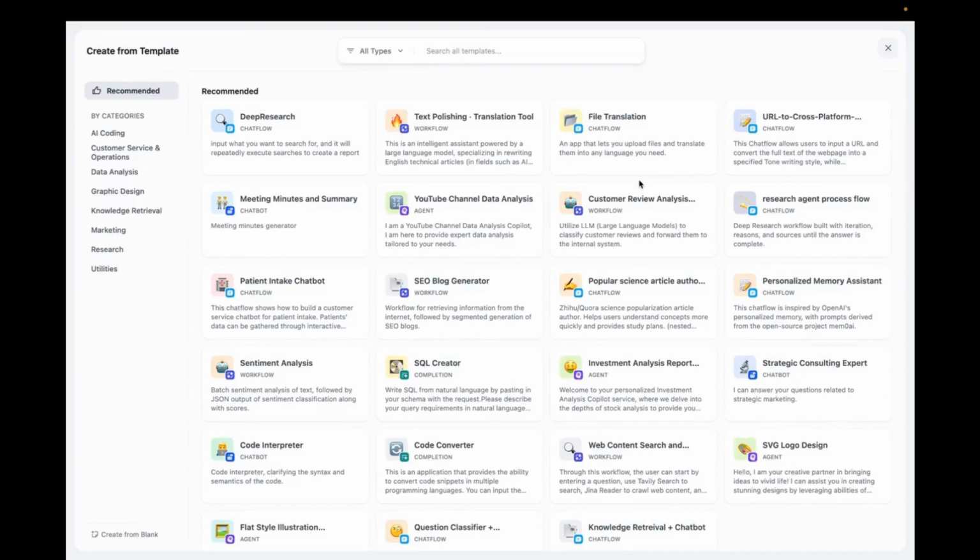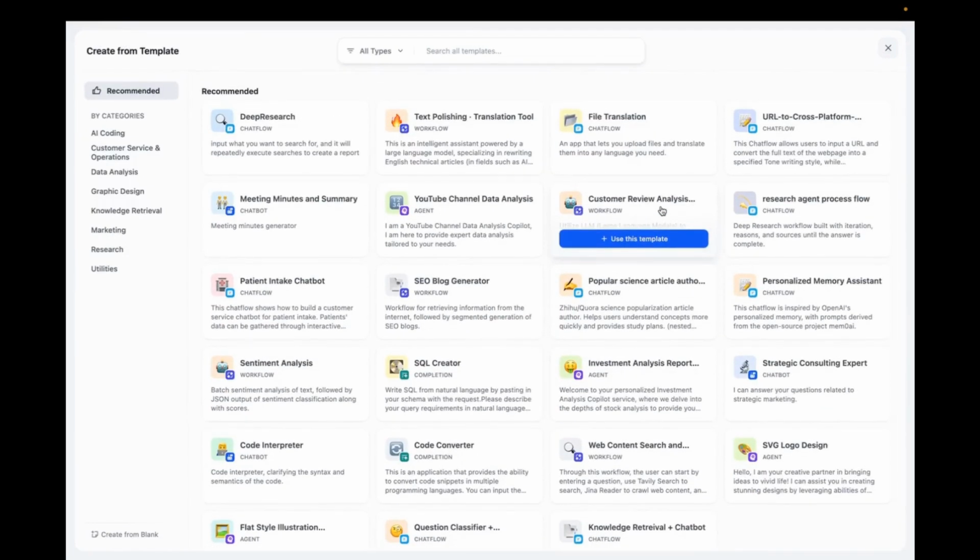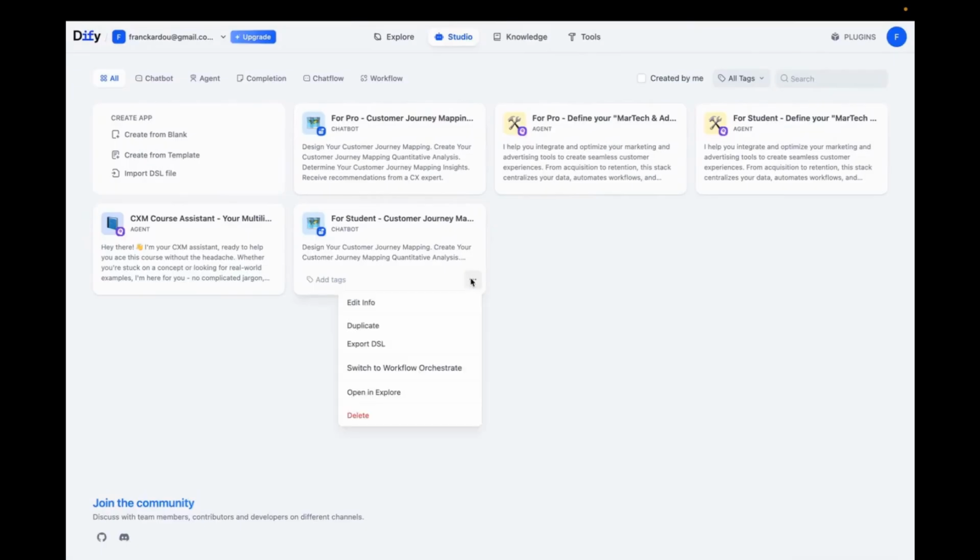We can also create a template on D5. So that way you also see the template feature on D5. I also think it's interesting to show you that you can export the DSL. The DSL is actually the code that creates these agents. So here I can delete it this way. And then by importing the DSL, I'll be able to get the same chatbot back. This allows me, for example, to send a chatbot I've created to a friend, and they'll be able to simply import it into D5 using the DSL file.